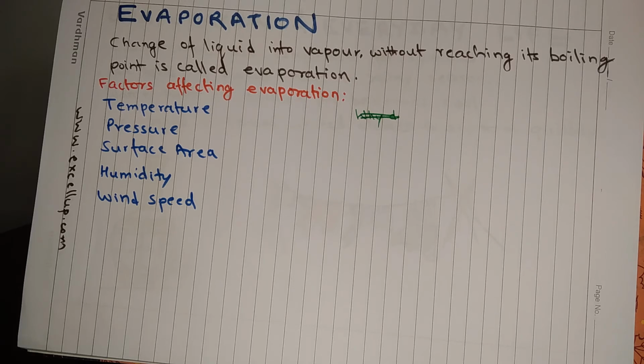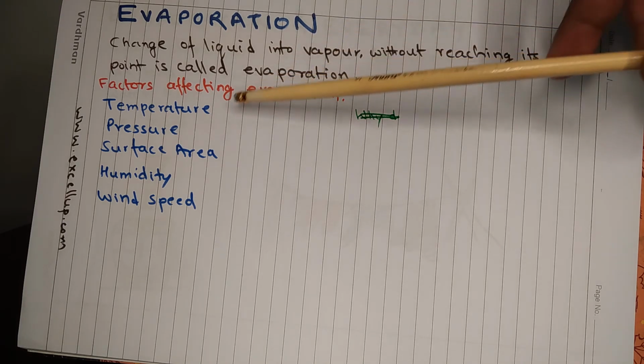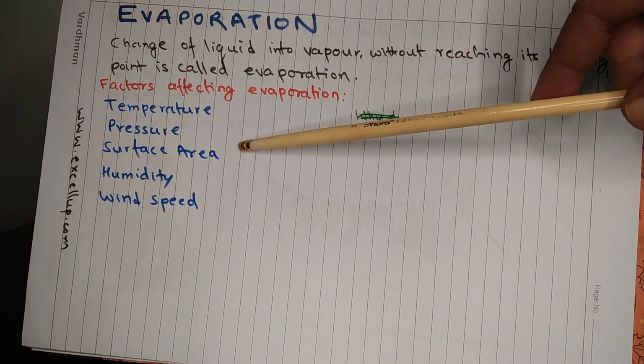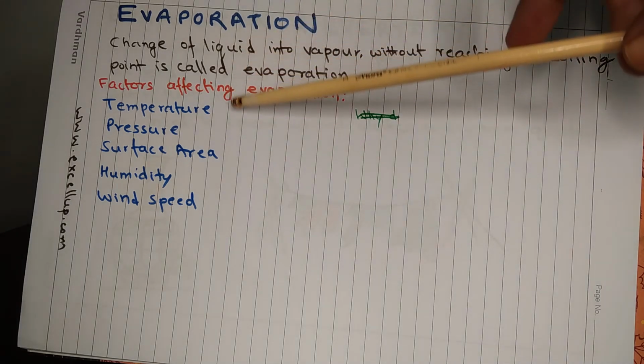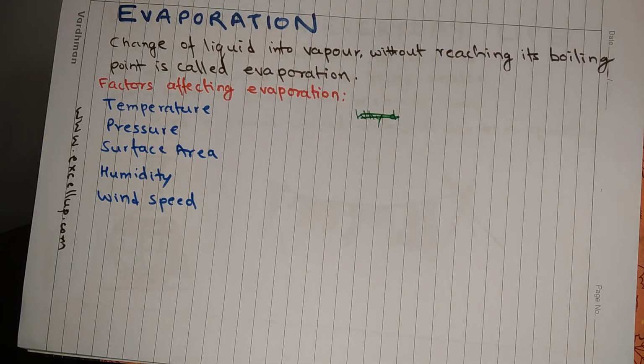There are many factors which affect evaporation. They are temperature, pressure, surface area, humidity, and wind speed. Evaporation increases with increase in temperature, and the evidence is that clothes dry faster during summer months because of high temperature compared to the time it takes in winter.